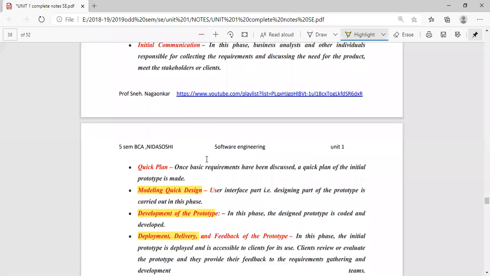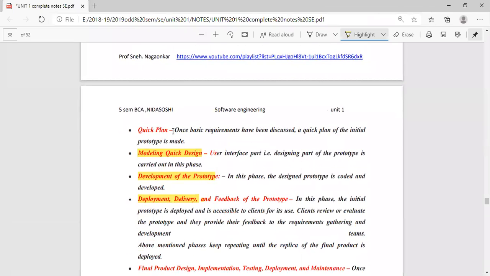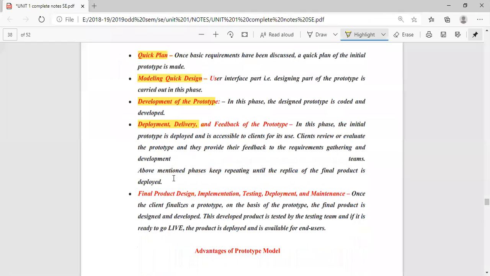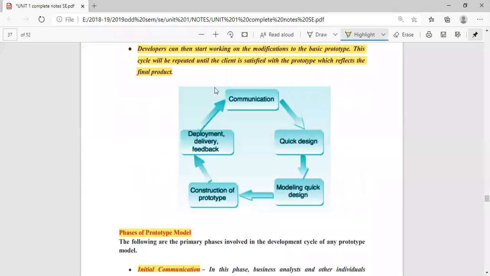Now, these phases, guys, are initial communication, planning, modeling, development, and deployment. Above phases keep on repeating. As I gave you the example of developing a sensor for COVID detection, we repeated this cycle 4 times, and after repetition of 4 times, we were able to develop the final features for our sensor.